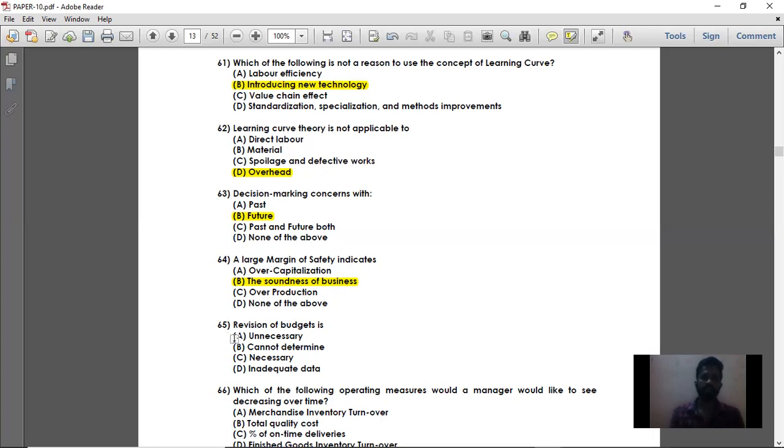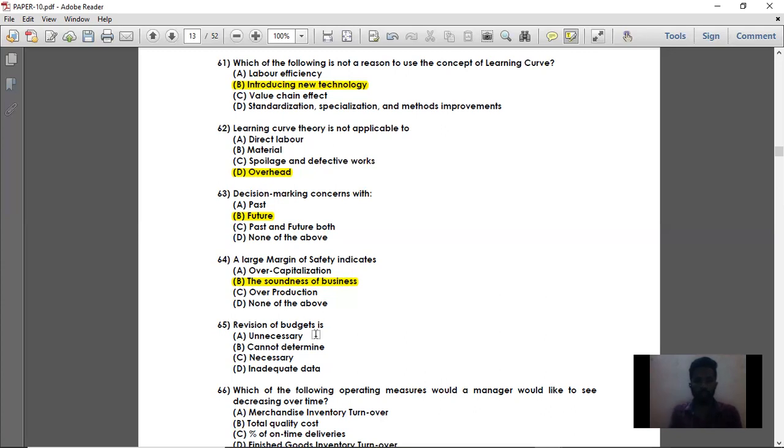Next, 65. Revision of budget is, see, revision of budget. But what is budget? Budget is predetermined. That is, before the beginning of the particular time period, budget will be prepared. So for 2021, budget will be prepared before December 2020. So revision of budget means what?